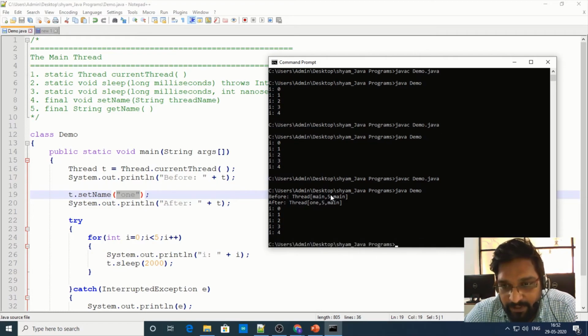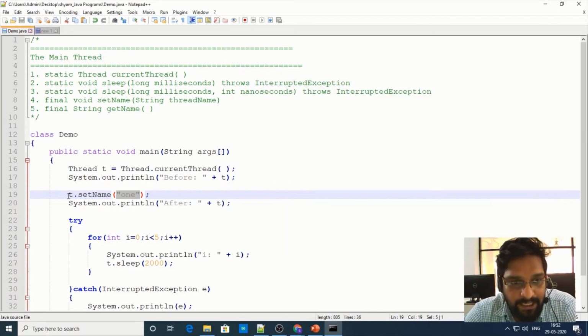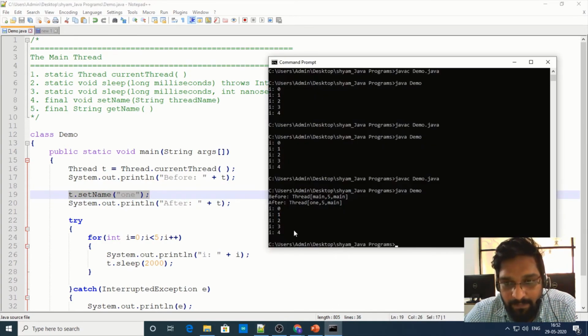See, after the name of the thread, we have a number called 5. This number 5 indicates the priority of this thread, right? Followed by main. This main indicates the thread belongs to a group called main, right? See, after t.setName, the name of the thread has been changed from main to 1 and the remaining parameters remain the same. In other words, thread 1 belongs to a group called main, right?